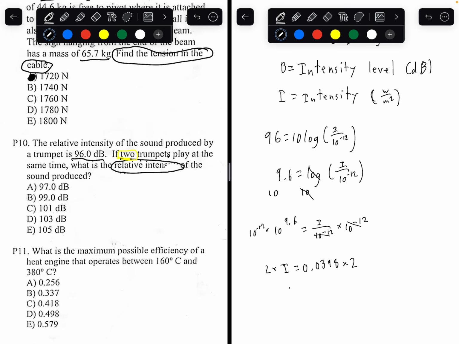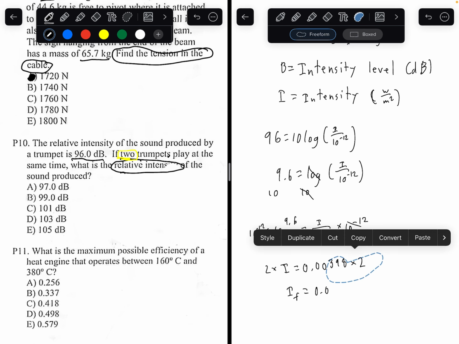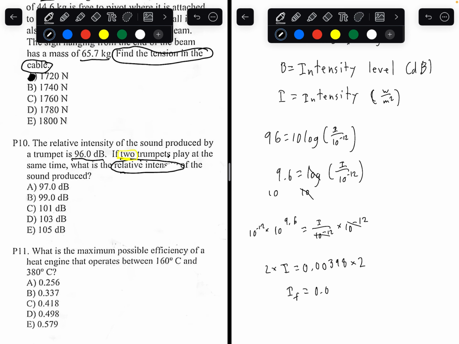The new intensity, I'll call it final intensity, is going to be... wait, hold up. This is actually a slight typo here. This should actually be 0.00398, not 0.0398. So the final intensity, if you multiply by 2, you would get 0.00796 watts per meter squared.